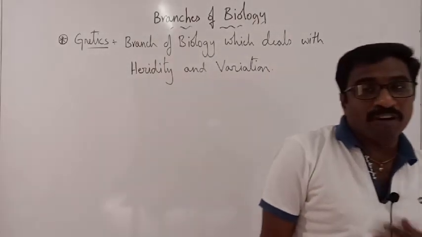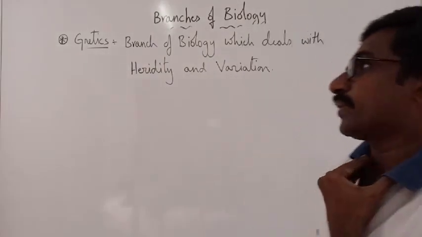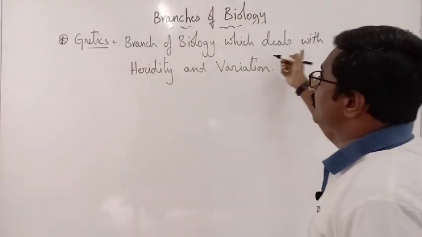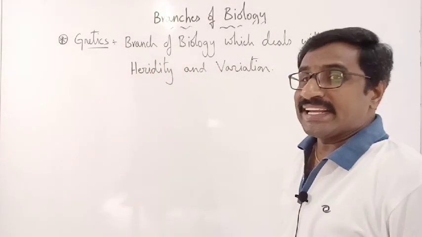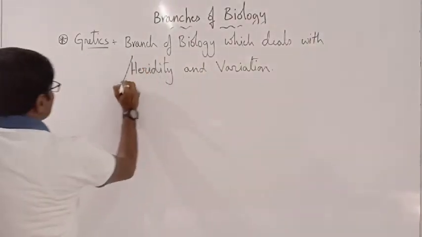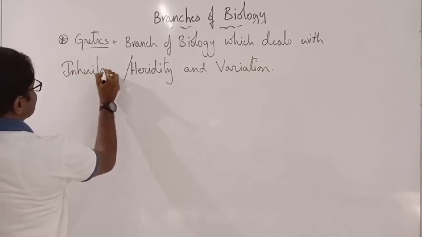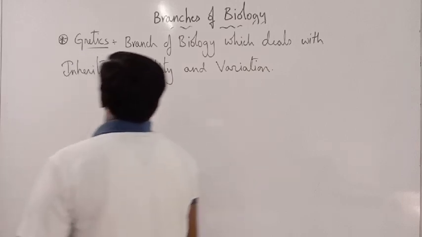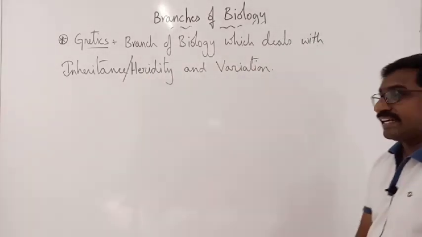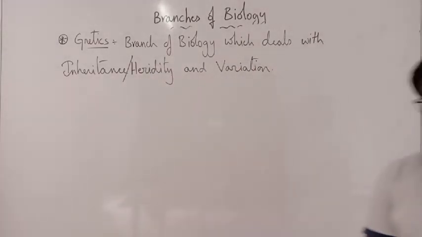It is the branch of biology which deals with the study of heredity and variation, which we can also call by the name inheritance. Inheritance, or heredity and variations.